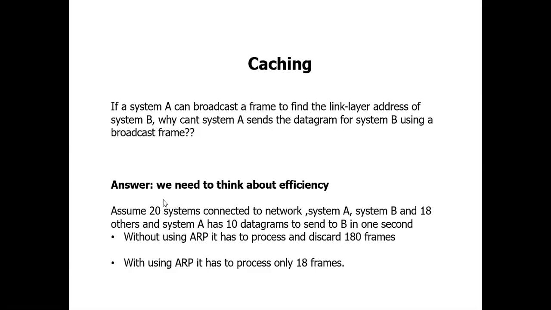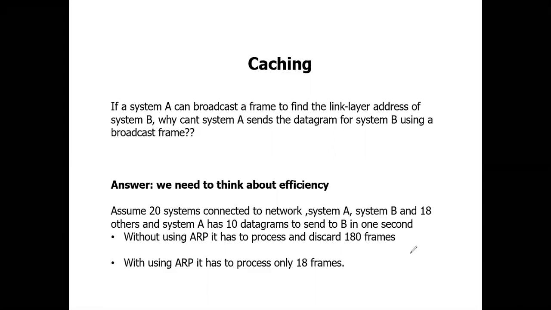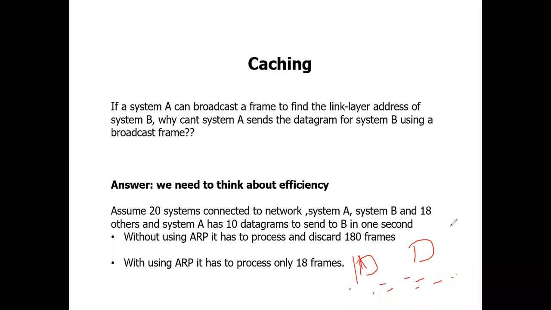It sends the link address directly to the source, that is A. Correct, that is the sender. So now all the datagrams will be sent in a unicast fashion, that is one-to-one. Something like this: you have one sender here, you have one receiver here, and along with this you have 18 other nodes.